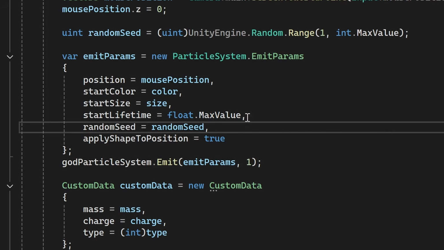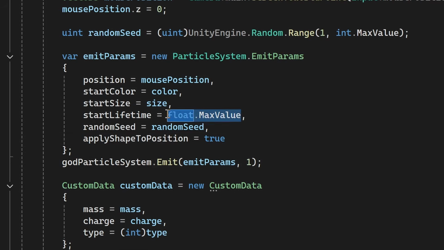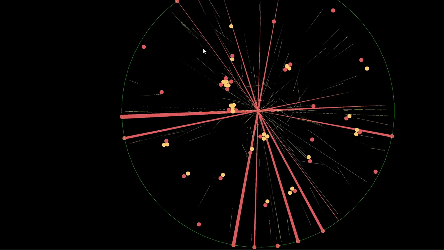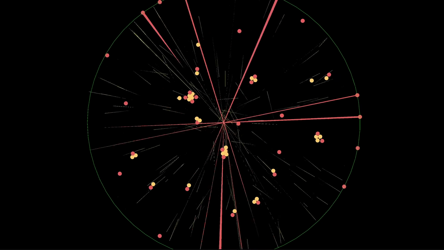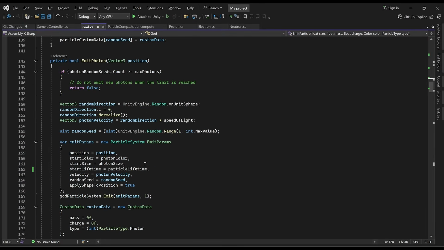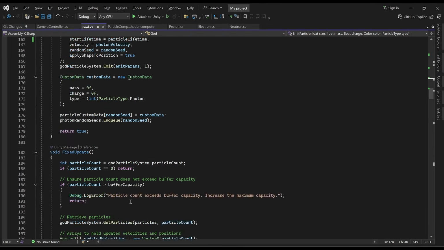Okay, I think maybe just setting the particle lifetime to the max float value is a bit excessive. So I'm just replacing this with my own variable particle lifetime, and then I give it enough seconds in its lifetime to last an hour. Yeah, I think that's working better, but we still got these flashing lines from the particles teleporting. So I wonder if when we teleport the particles, we can just temporarily turn off the trail renderer and then teleport them and turn it back on again. I think this should work.